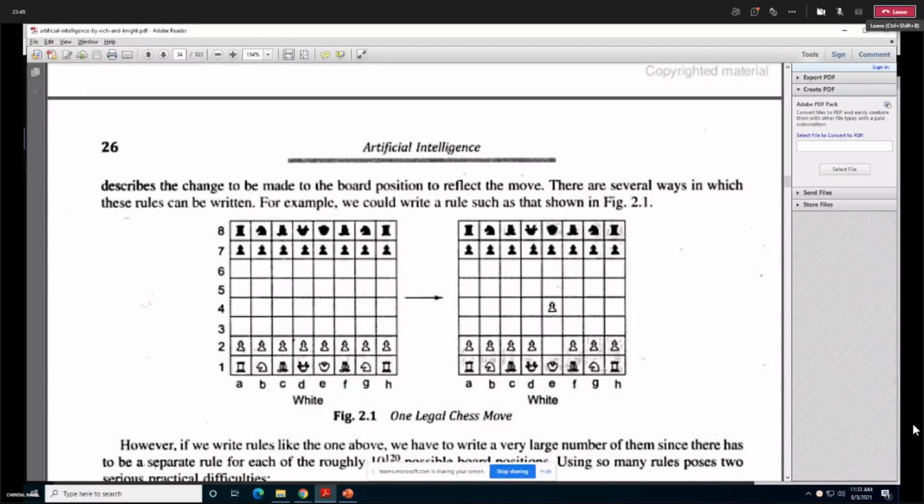What will the goal state of this game be? Goal state would be either white wins, black wins, or this game can be a draw.